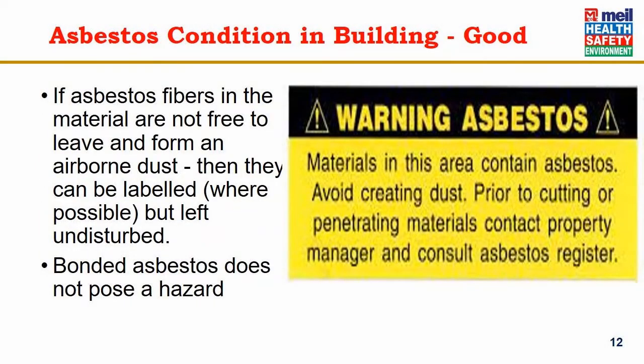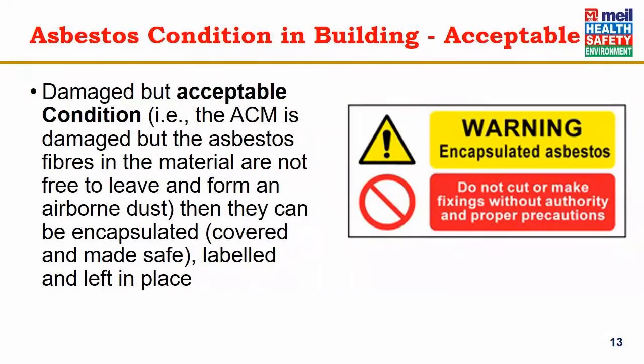Asbestos condition in the building is good if there are no fibers which are loose. If asbestos fibers in the material are not free to leave and form an airborne dust, then they can be labeled but left undisturbed. Bonded asbestos does not pose a hazard. If asbestos is properly bonded using a bonding material and there is no possibility of free fibers or dust, then it is relatively safe. What is acceptable?